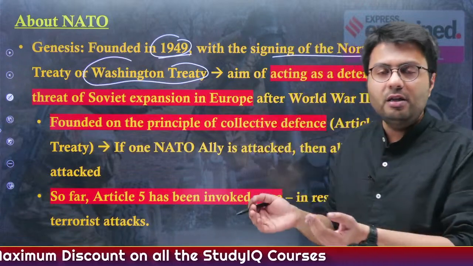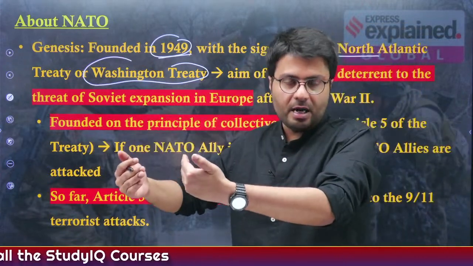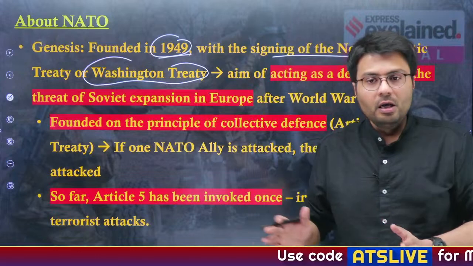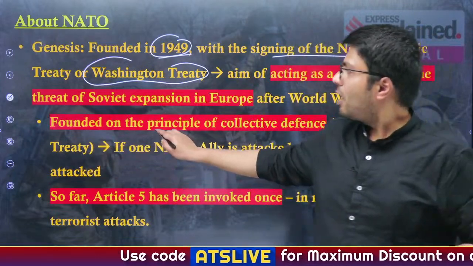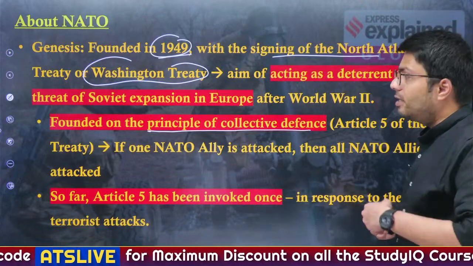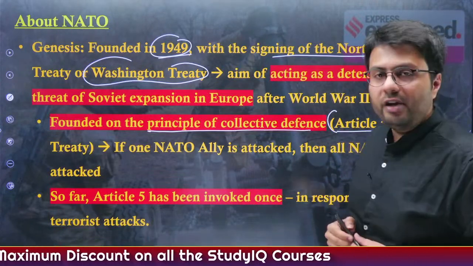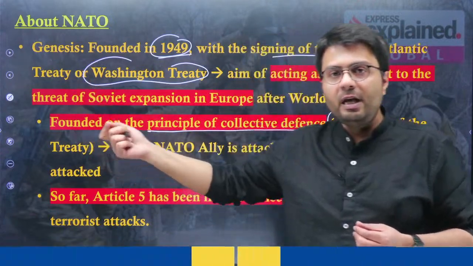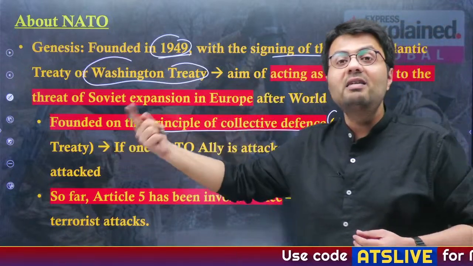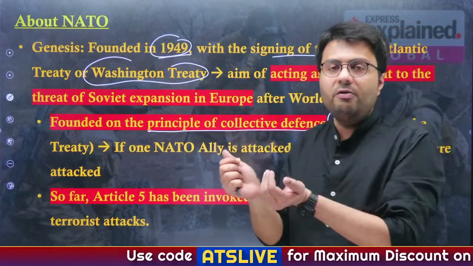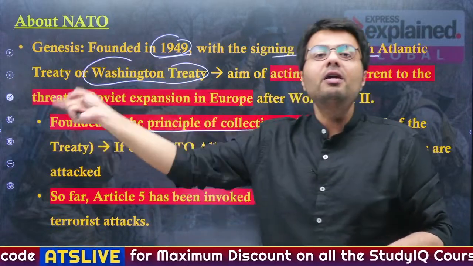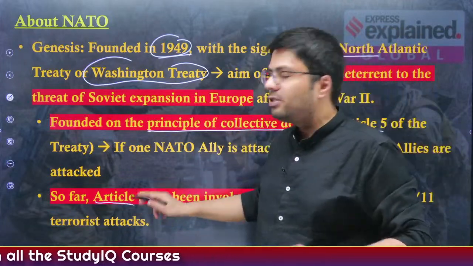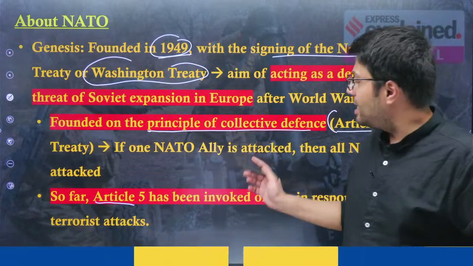That is why it started this NATO alliance, so as to bring Western European countries primarily closer to the US rather than them going closer to the USSR. Understood? Now, this organization was founded on the principle of collective defense. What is collective defense? It is mentioned in Article 5 of NATO's treaty, the Washington Treaty. If one of the NATO allies is attacked by any adversary, the other allies will consider it as an attack on themselves. Naturally this is collective defense: if you attack one NATO country, every other NATO country will attack you. So far, until the present, Article 5, the collective defense provision of NATO, has been invoked only once.